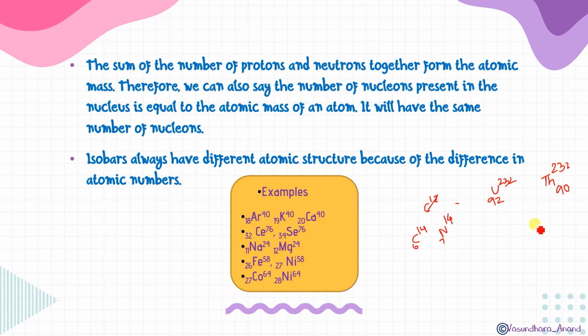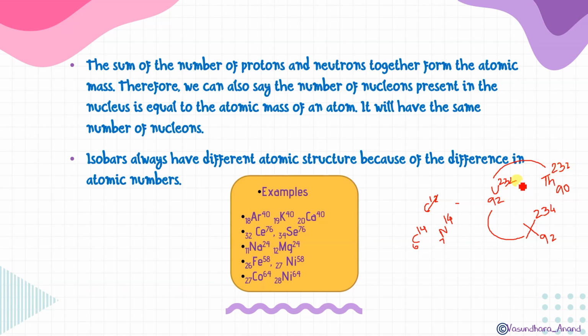And one element is here, that is X. I don't know what this X is. Its atomic number is 92, but its atomic mass is 234. So I'm asking, tell me the relation between this and this, this and this. What is the relation? If I'm talking about this one, this is uranium 232, here also 232.